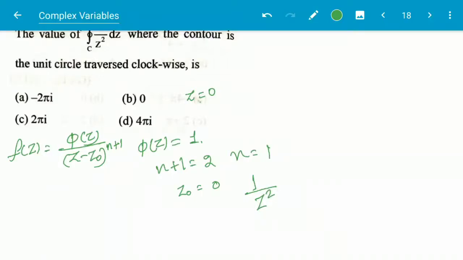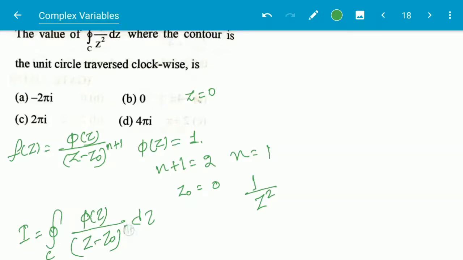So the integration of phi of z by z minus z0 whole to the power n plus 1 dz is equal to 2 pi I by n factorial times the nth derivative of phi at z0.